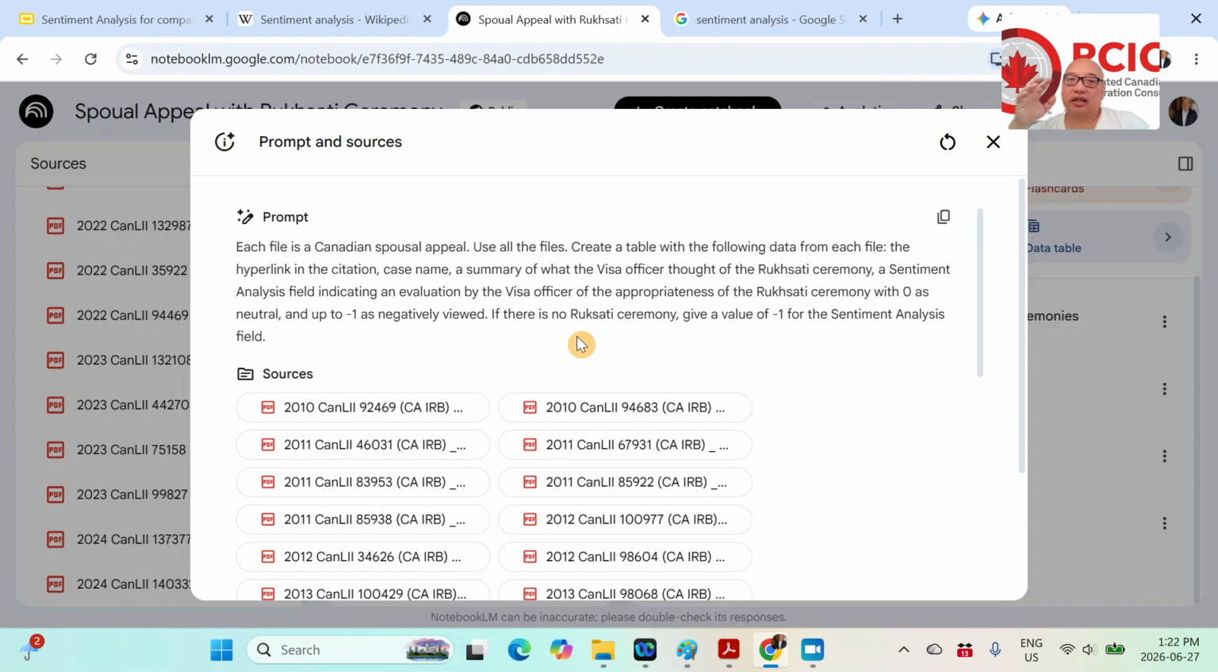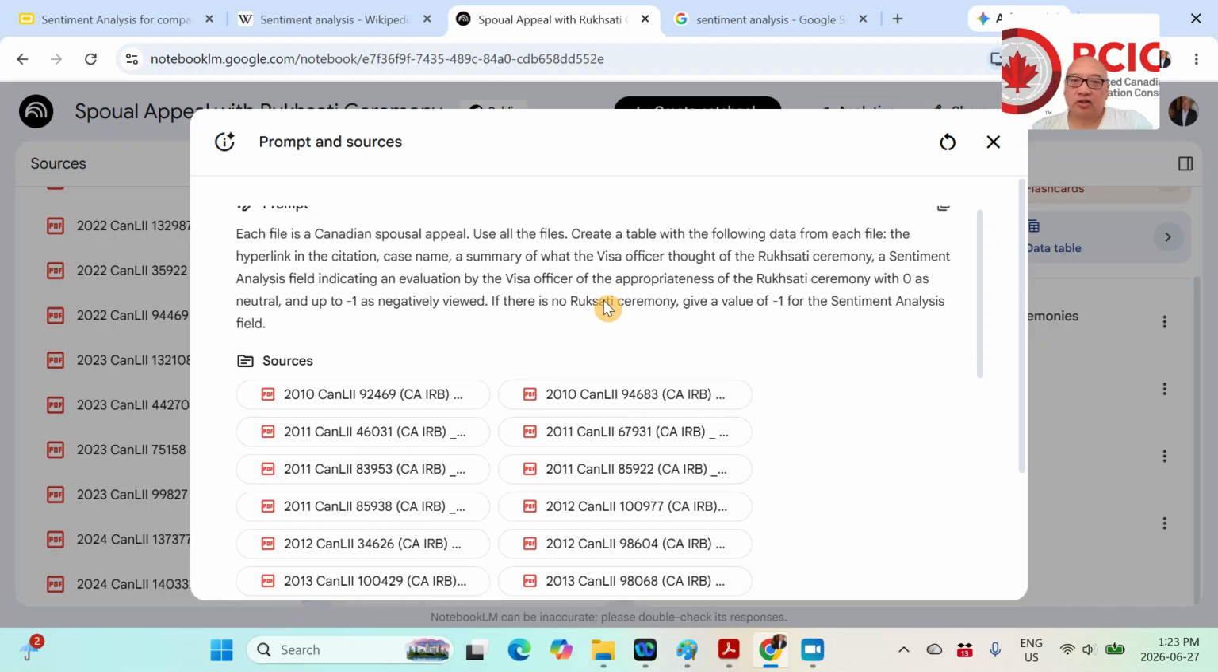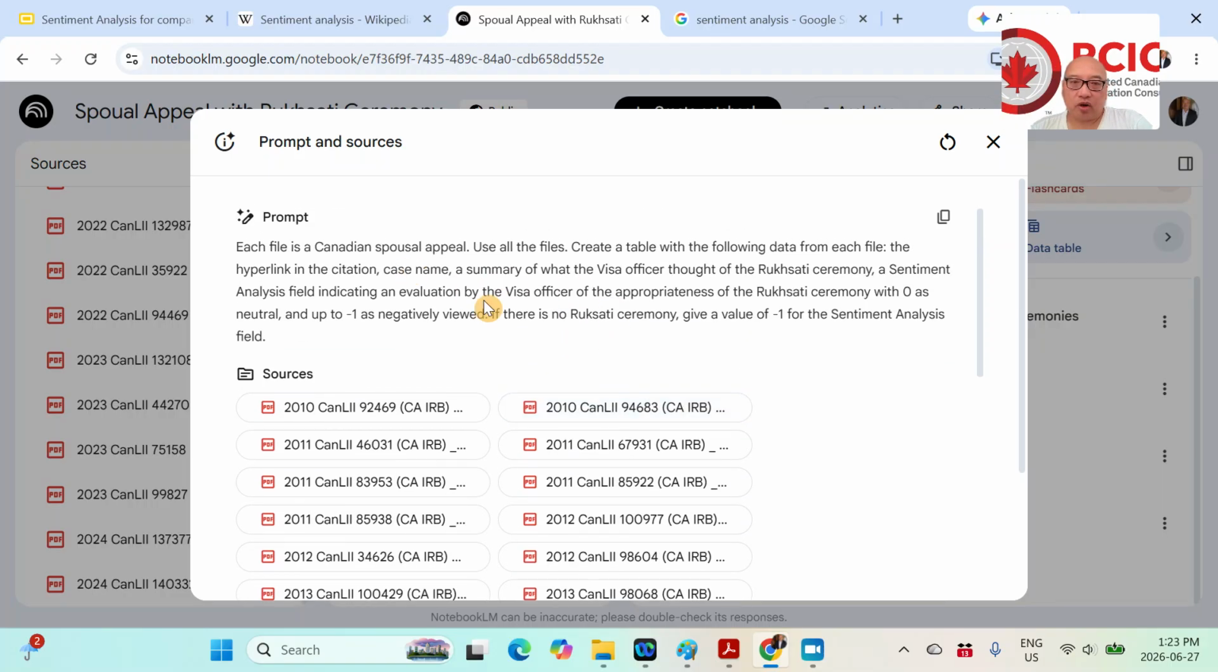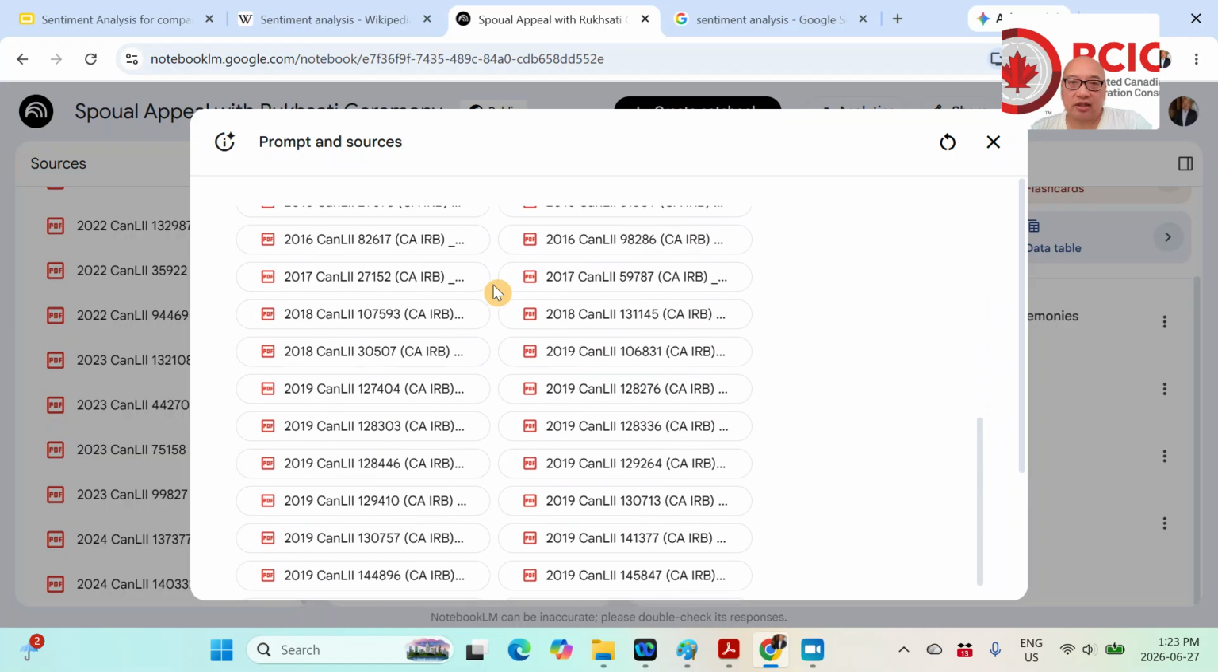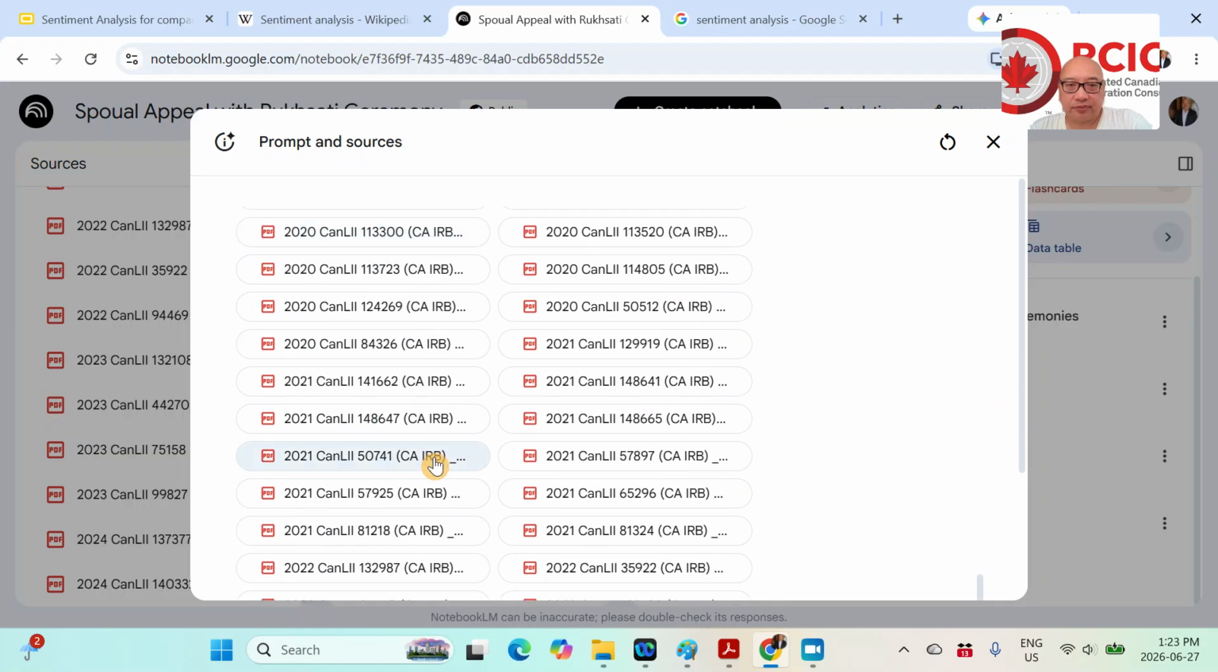So basically, any kind of negative mention, whether the visa officer says, you haven't given me enough proof, or I don't think you actually had the ceremony, that's where the negative value comes in. Okay, so that's the prompt, and the sources are all the PDF files.